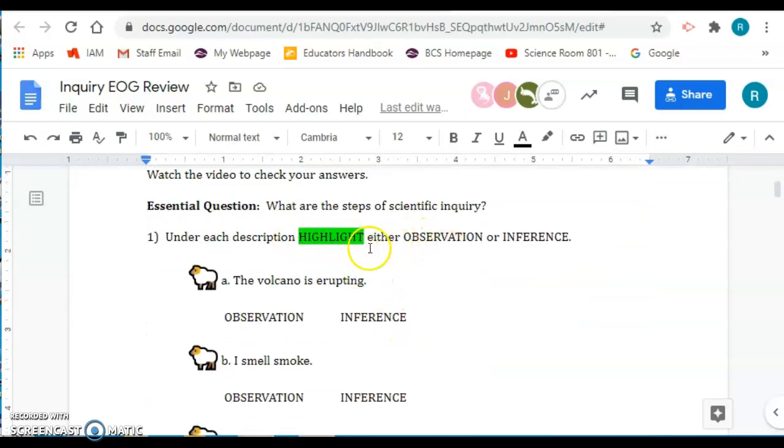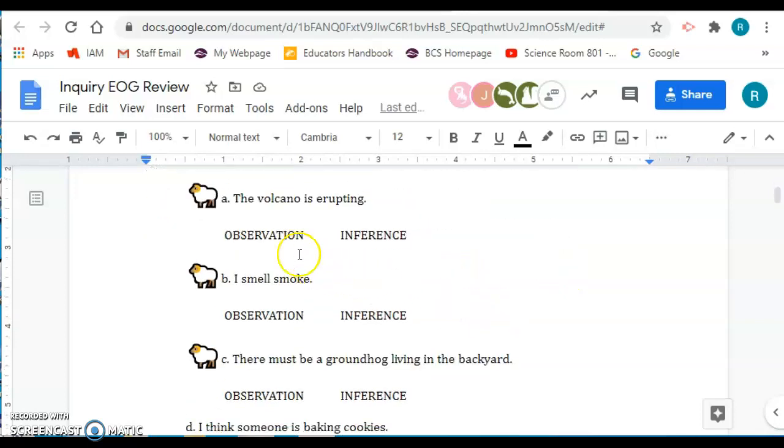The first section asks you to highlight whether each description is an observation or an inference. An observation is anything that uses the 5 senses, any information you can get using see, hear, taste, touch, or smell. An inference is anything that you can guess off of the information that you have gathered. And we'll see in these first couple how it goes.